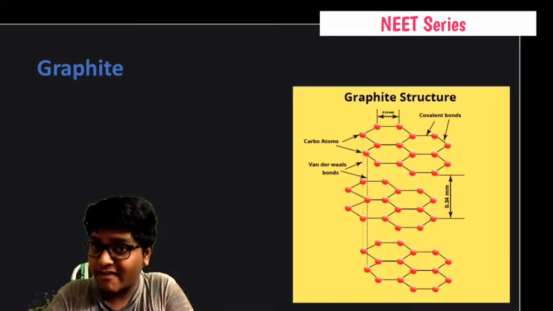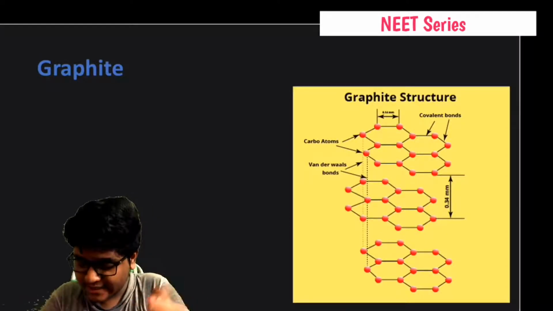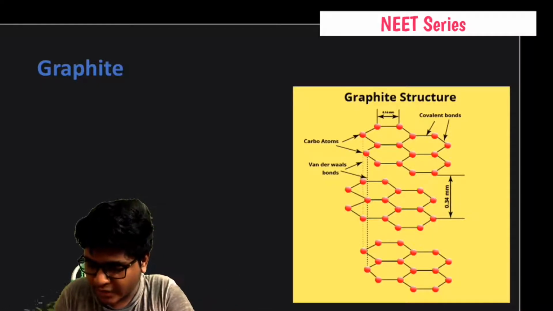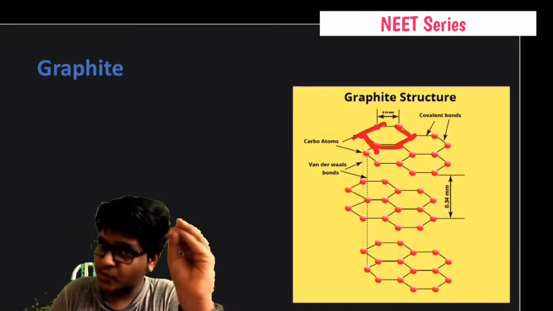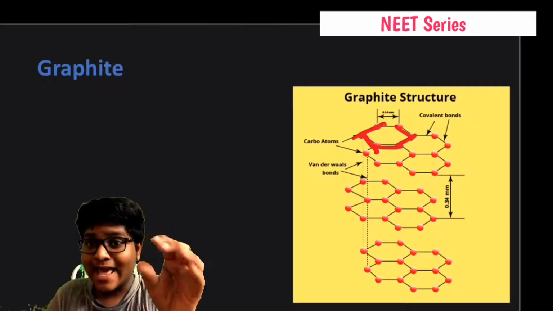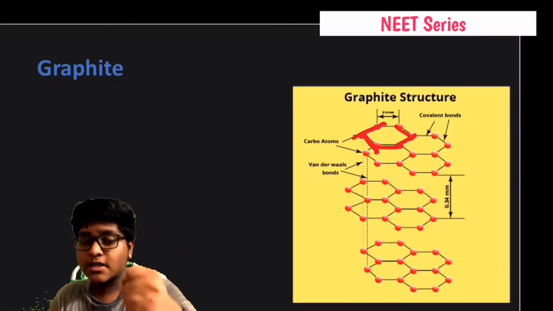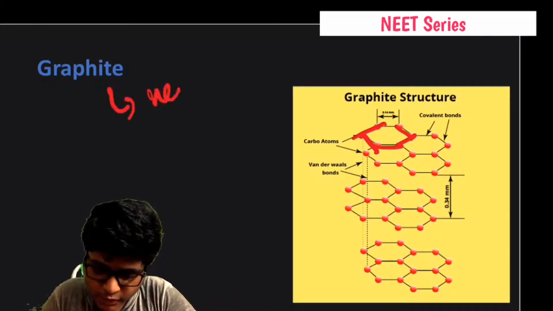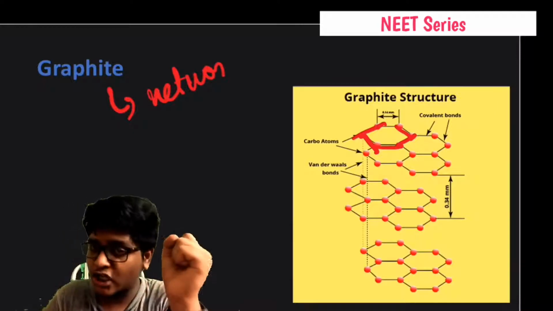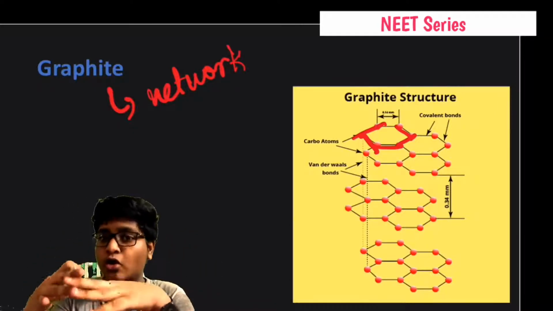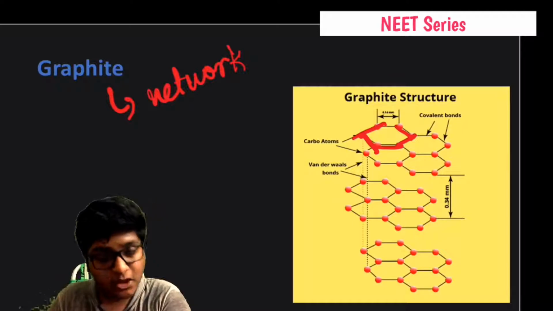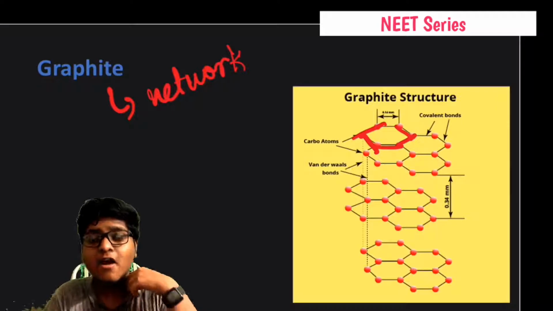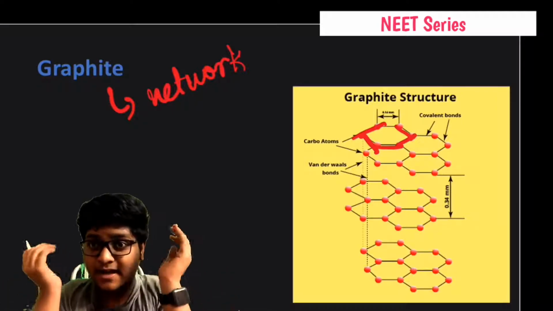So here is graphite. Here we can see the graphite structure. It consists of hexagonal rings, 1, 2, 3, 4, 5, 6, that's why they are known as hexagonal rings. Hexagonal rings form the network, and the network forms the network solid, hence it is also known as a network solid. Any cage-like structure or hexagonal ring-like structure forms a network. If it's a solid, then it's known as a network solid. And finally they are known as graphite.